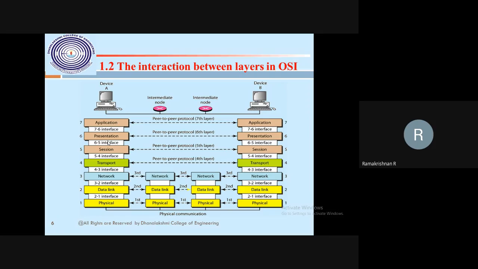Actually, in the ISO panel there is overall discussion about why we should have the OSI model. The model could totally be removed globally, but some new devices need the presentation and session layers, and in that case they go for the OSI model. In any case, on all host machines and destination machines, the 7 layers will be there. Whichever layer is needed to establish the connection, that layer only will be enabled. That is what I showed in the last class demo. This is the interaction between 2 layers, two host machines, with the OSI model. Understood? I think so. Okay.